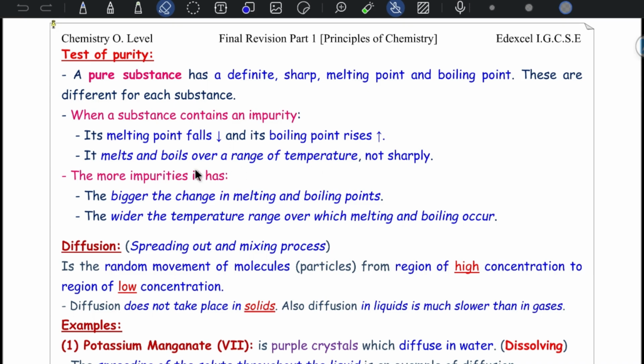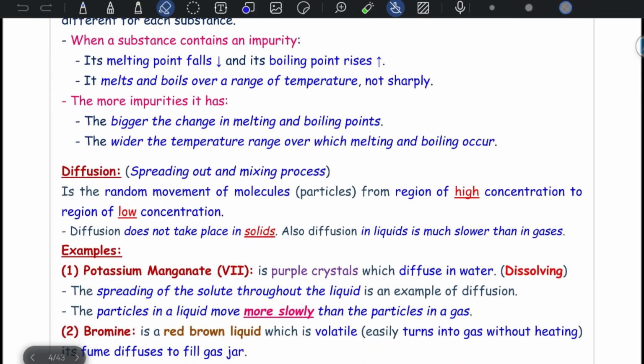The more impurities it has, he asked a question about this part in the last modular exam, the bigger the change in melting and boiling point, or the wider the temperature range over which melting and boiling occurs.